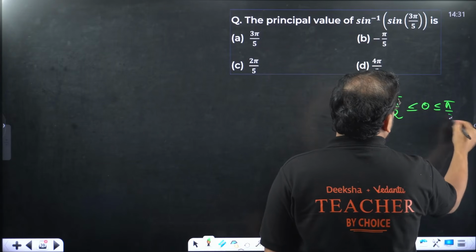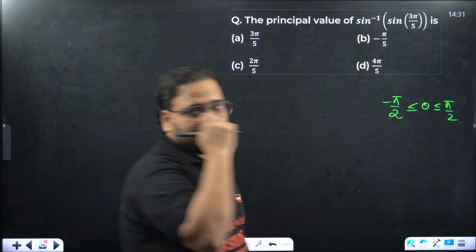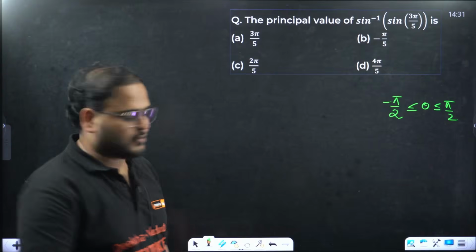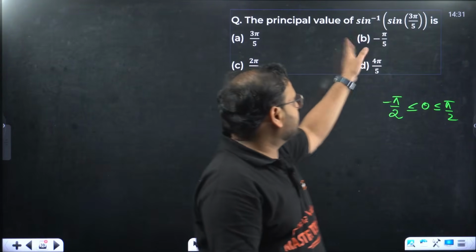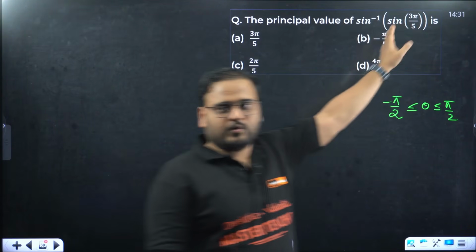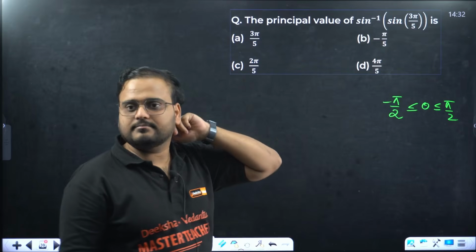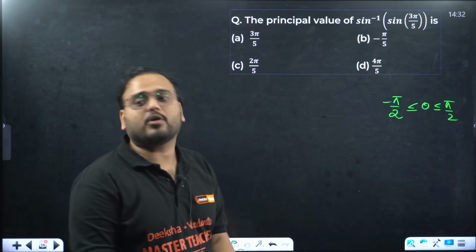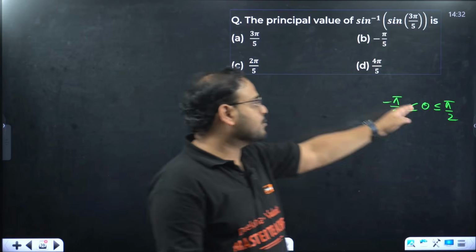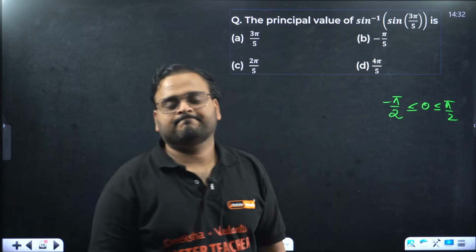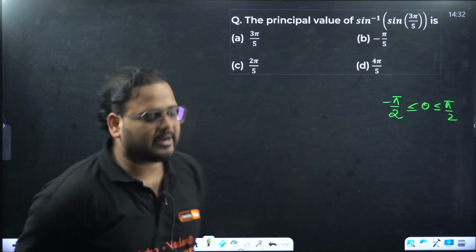If you have that, then it becomes simply 3 pi by 5. Because you will think, sir, sine inverse of sine theta is theta, so whatever is the angle, option A is there, tick and done, my answer is option A. Wrong. 3 pi by 5 is outside the range of pi by 2. Check, you'll get it.